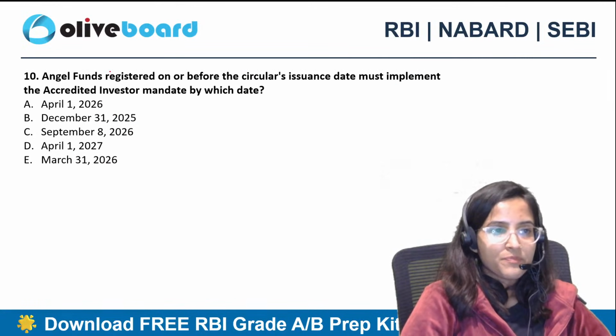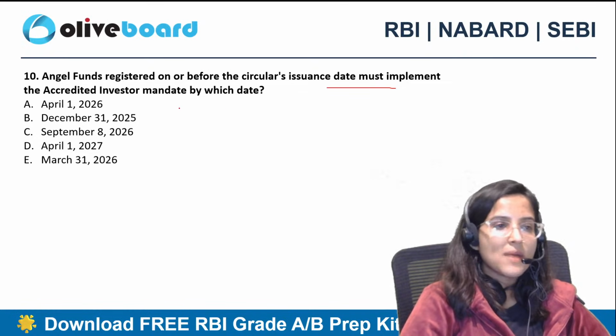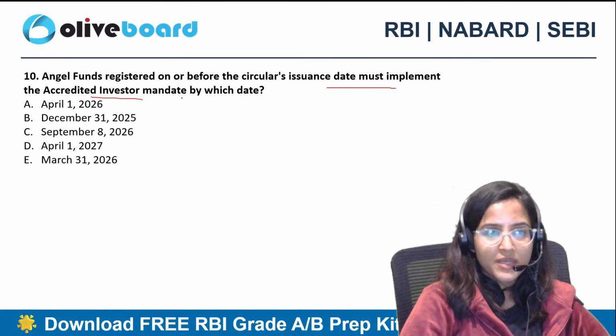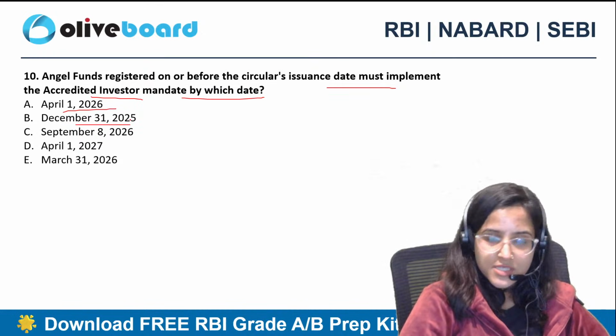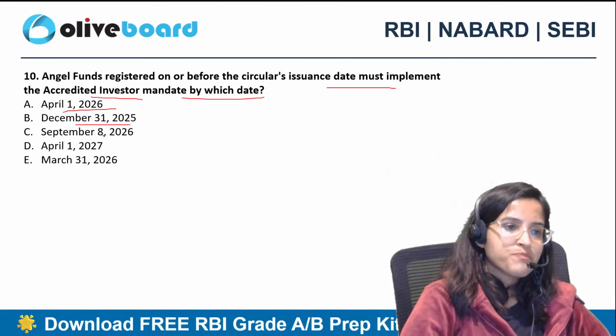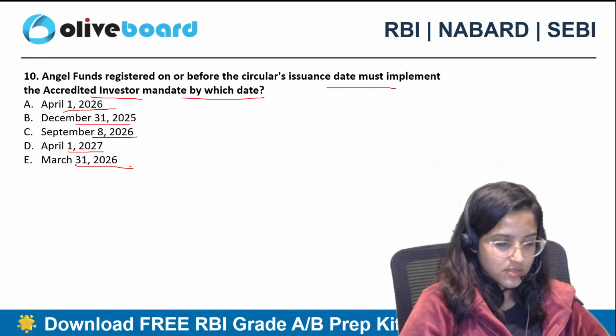Question number 10. Angel funds registered on or before the circular's issuance date must implement the accredited investor mandate by which date? 1st April 2026, 31st December 2025, 8th September 2026, 1st April 2027, or March 31, 2026.